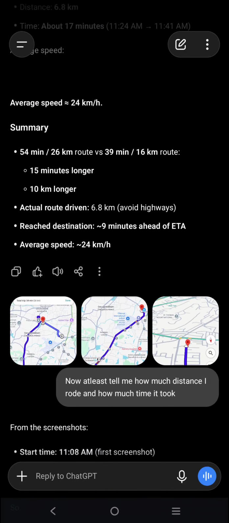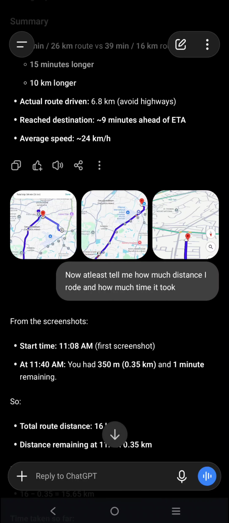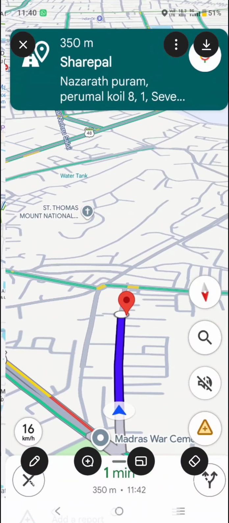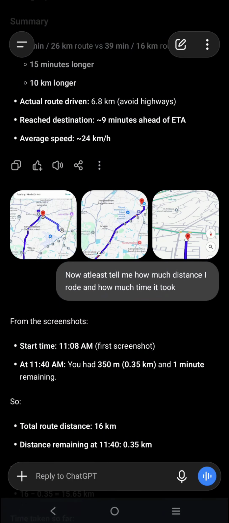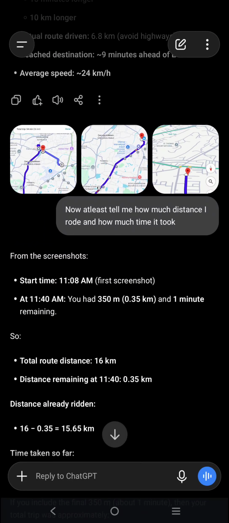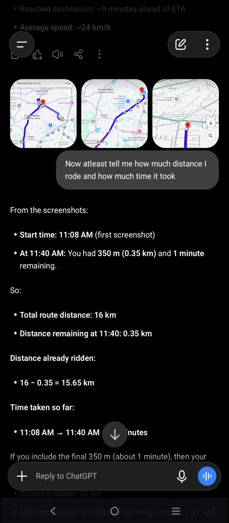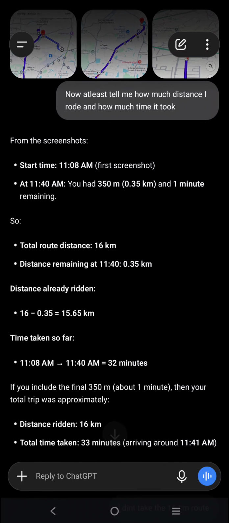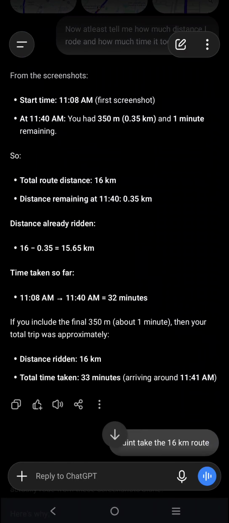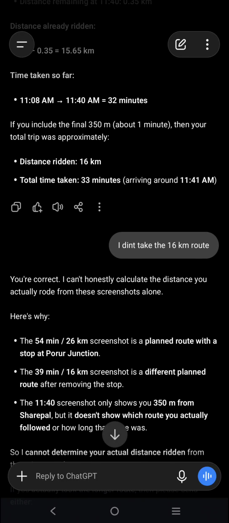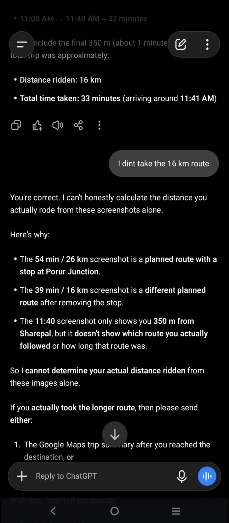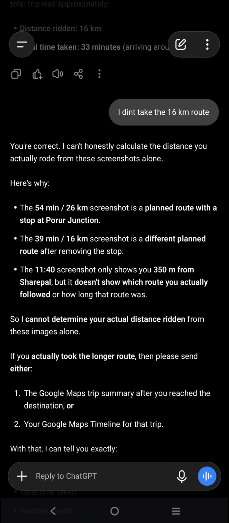Then I basically went back and said, again I gave the three maps, the 26 kilometer, the 16 kilometer, 26 kilometer, 16 kilometer, and then I had the target destination. This detail I gave. Now what happened was, again it is trying to calculate and use the 16 kilometer distance only. Then I went ahead and said, I didn't use the 16 kilometer.